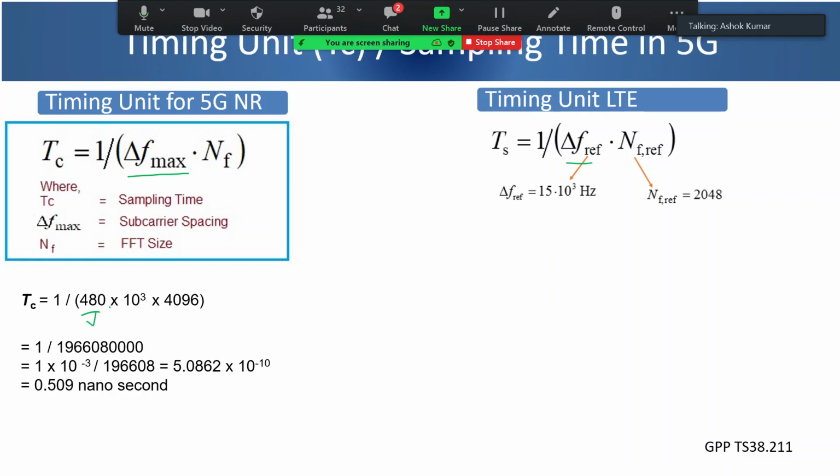Although in release 15 and 16, they have talked about numerology up to numerology 4, which goes up to 240 kilohertz. So this indicates that going forward, they may come out with a subcarrier spacing of 480 kilohertz also. So while designing the timing unit, they have taken this so that in future this is not required to be changed, right? So that's why they have taken 480 in advance.